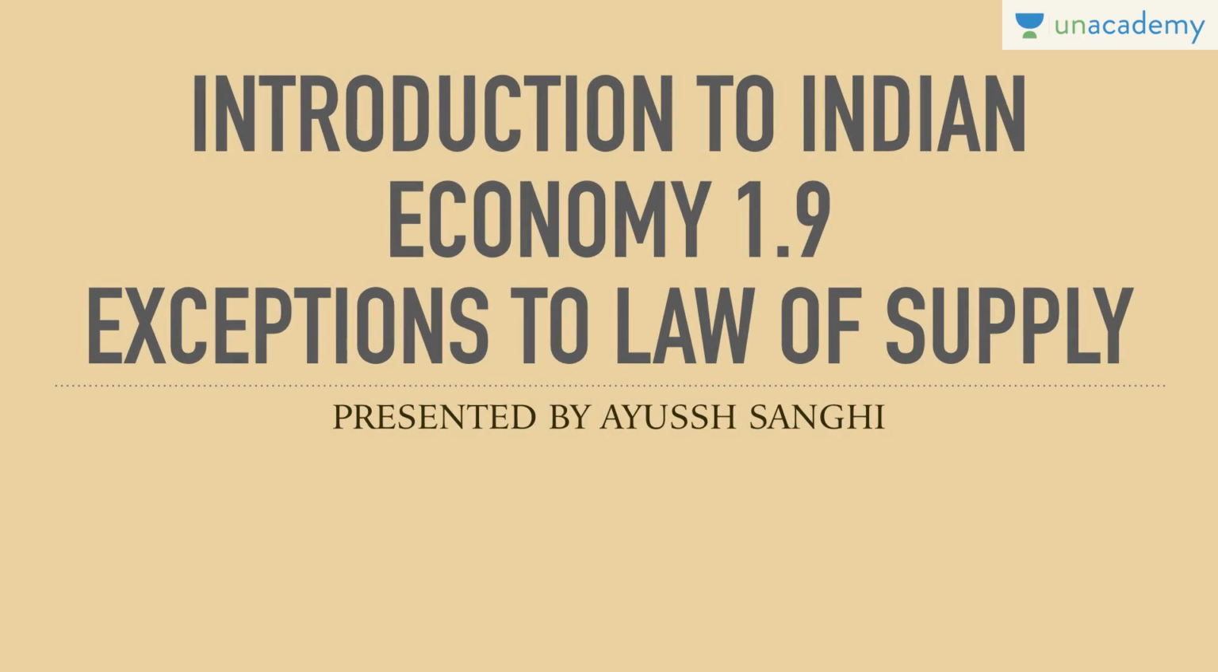Hey guys, what's up? I'm back with my Introduction to Indian Economy series, part 1.9. So, we were discussing supply. We discussed the definition of supply, law of supply, shift in supply curve, and then we discussed variables affecting the supply curve. This lesson is in continuation to whatever we have understood, and it gives us the exceptions to the law of supply. What are the exceptions? Which means, what are those factors which do not adhere to the law of supply that we have understood?